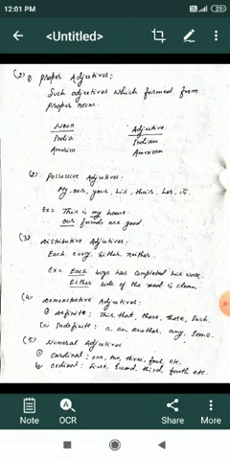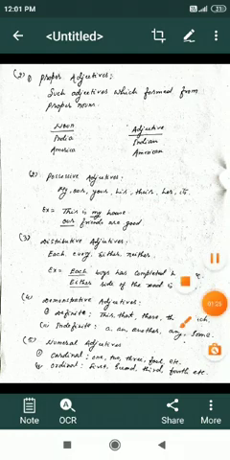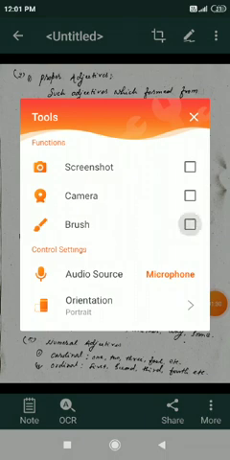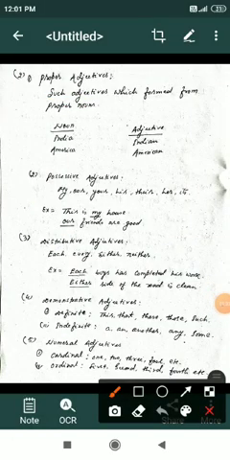Proper adjectives are such adjectives which are formed from proper nouns.